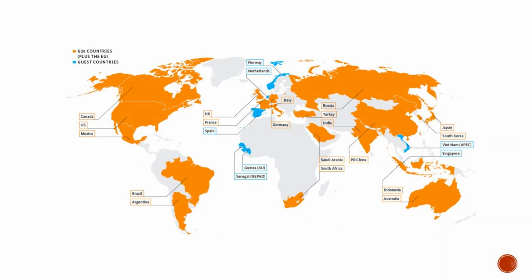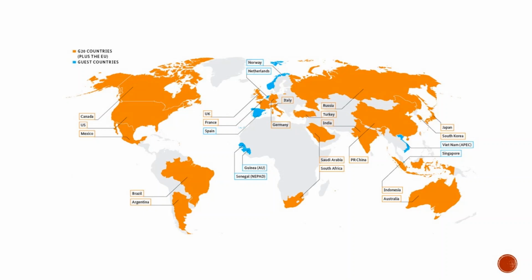G20 is an informal group of 19 countries and the European Union. It has representatives of the International Monetary Fund, IMF, and the World Bank. And the membership comprises a mix of world's largest advanced and emerging countries, representing about 2/3 of world's population and 85% of global GDP and 80% of global investment and over 75% of global trade. And India is also a member of this.